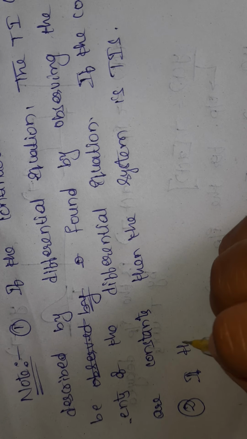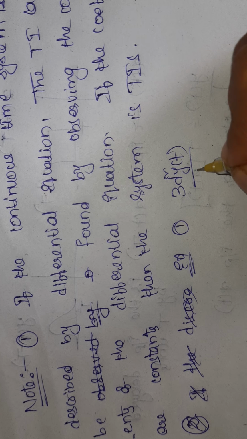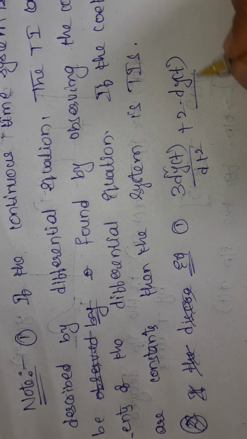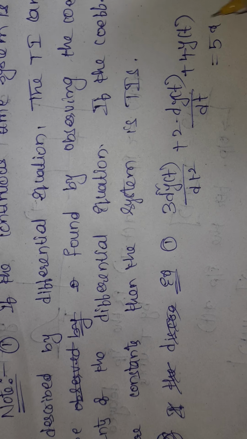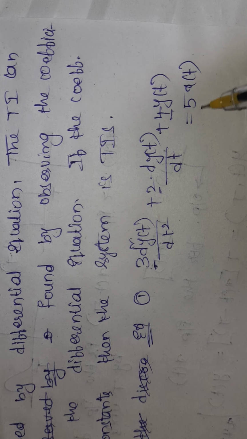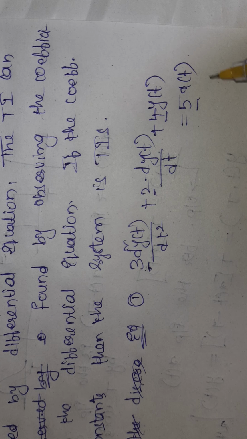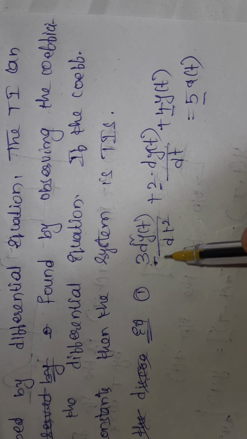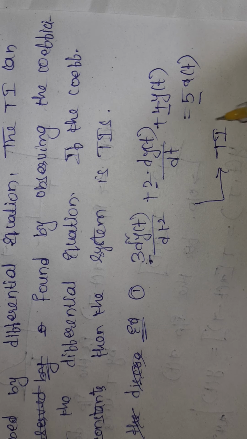So here I am going to give the examples for the first one. 3 into d square y of t by dt square plus 2 into dy of t by dt plus 4 y of t is equal to 5 into x of t. If I see 3, 2, 4, 5, these are all constants. We are not having any extra t term. Then the system is a time invariant system.